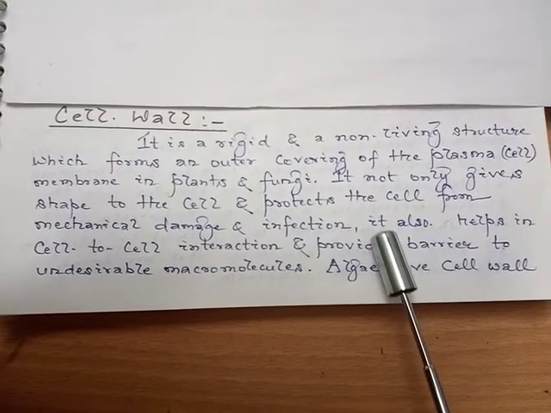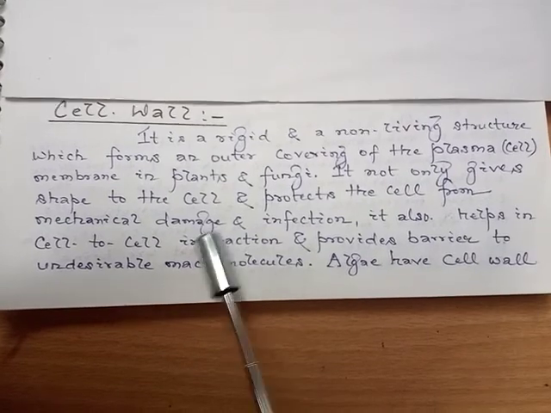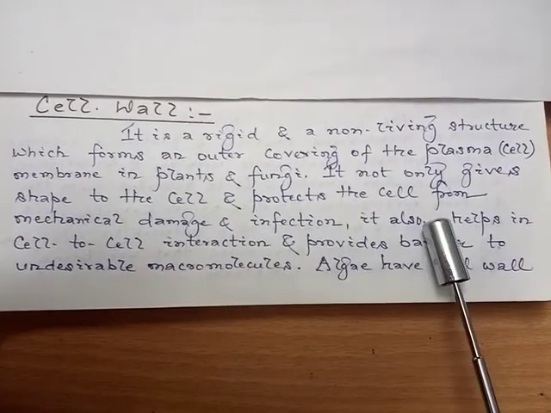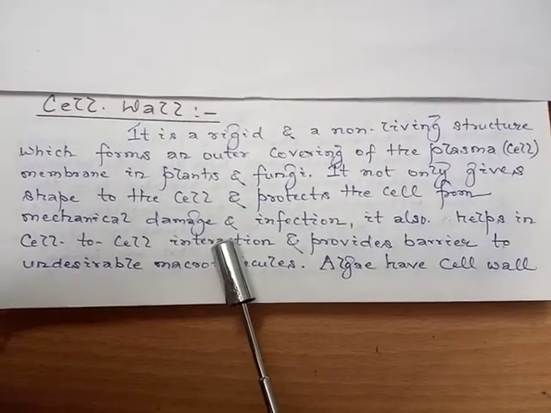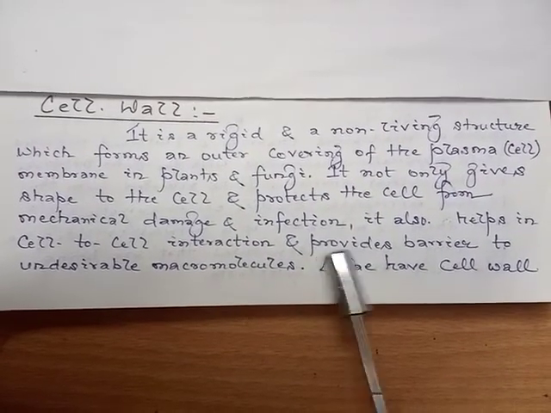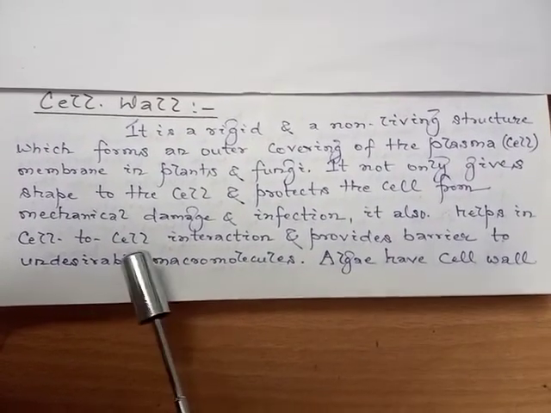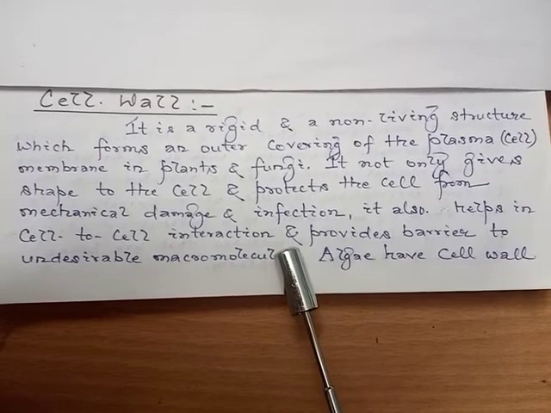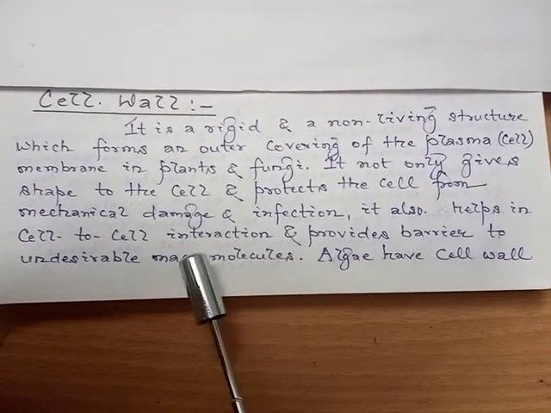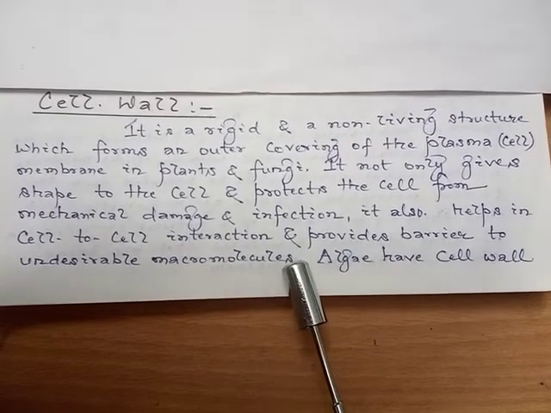So, it not only gives shape to the cell and protects the cell from mechanical damage and infection, it also helps in cell to cell interaction and provides a barrier to undesirable macromolecules.